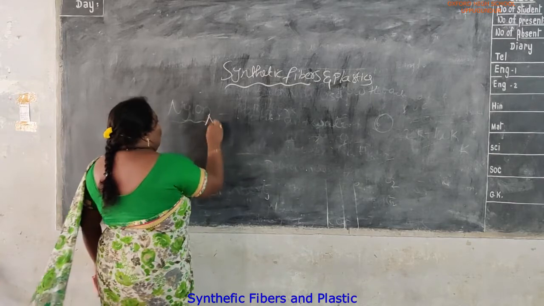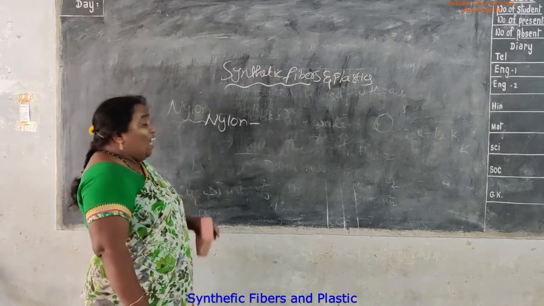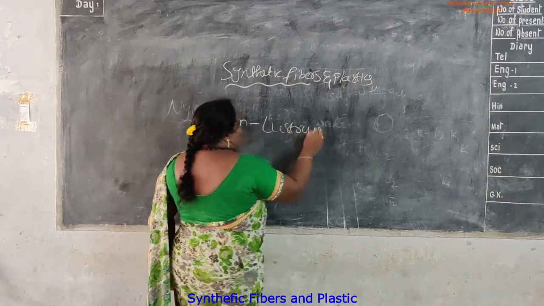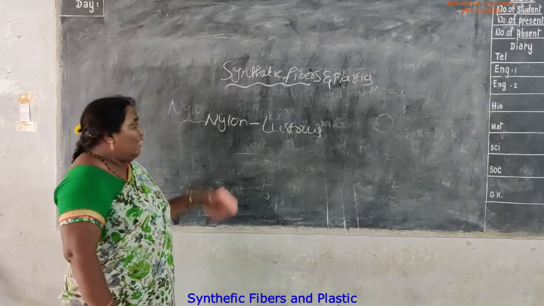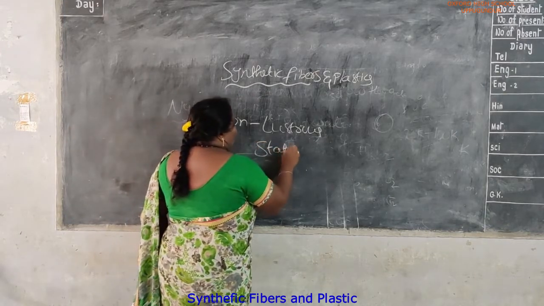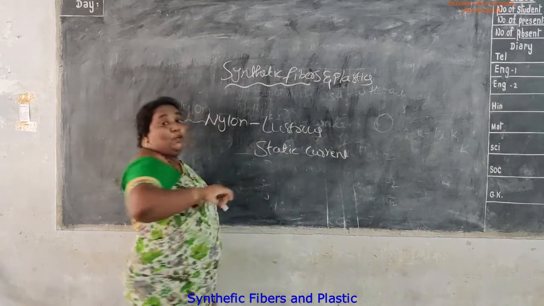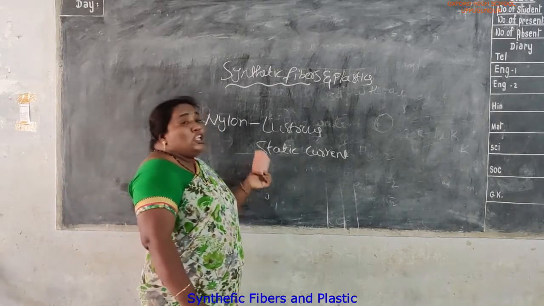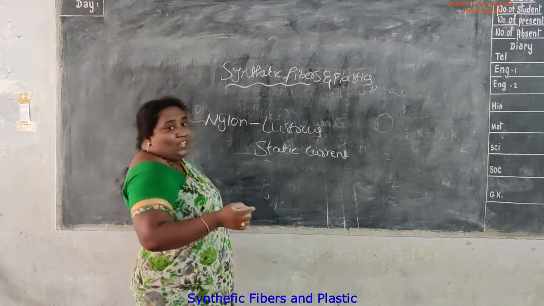The nylon obtained is very lightweight, lustrous and elastic. Lustrous means shining. But nylon does not absorb water, and it produces more static electricity. So it is not preferable to wear while cooking, welding or around fireworks.